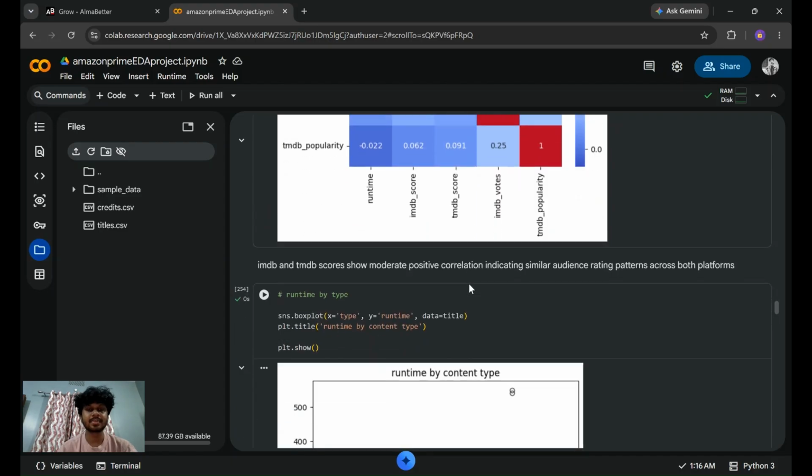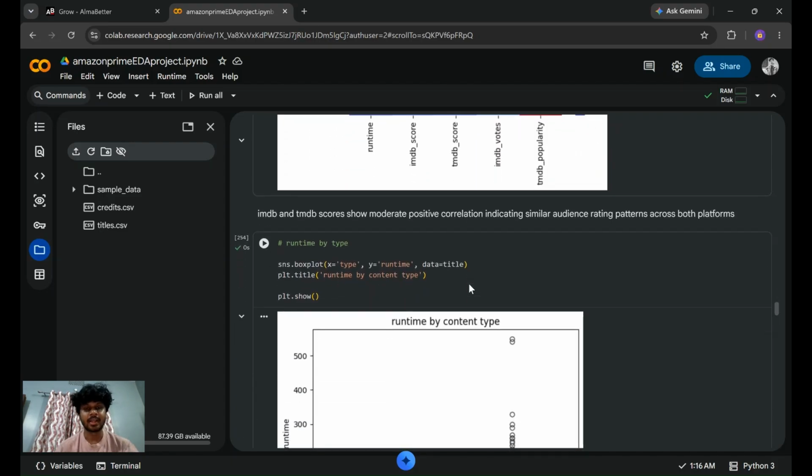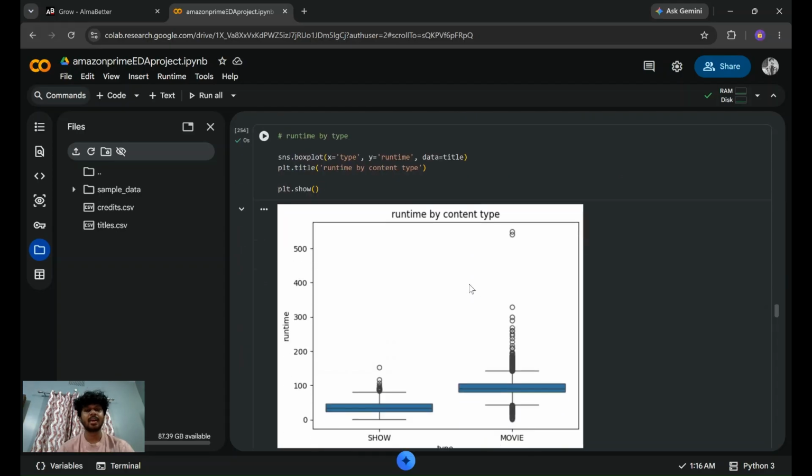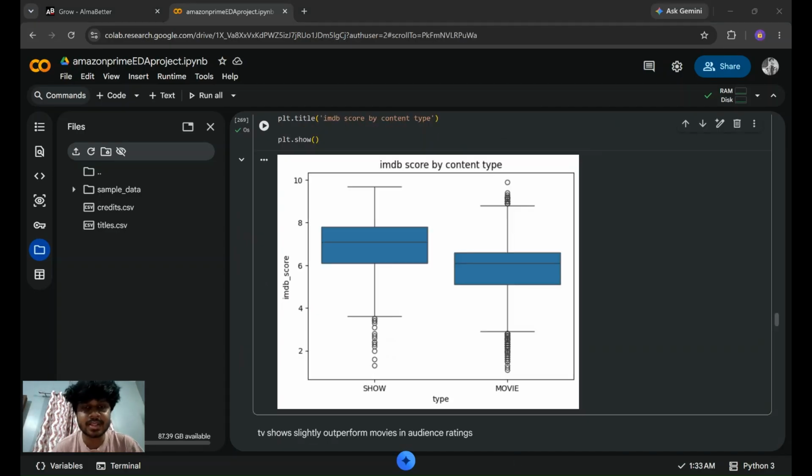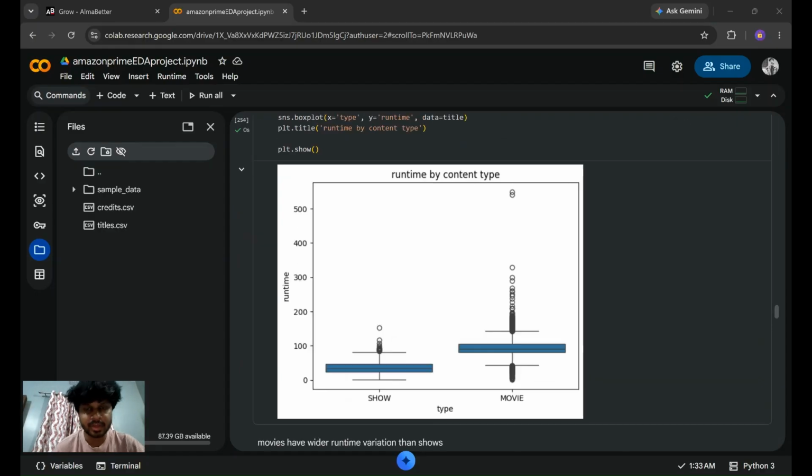And my next visualization is runtime by type, based on the number of minutes the movie has run. This runtime by content type visualization is telling me that movies have a wider variation of runtime than shows.